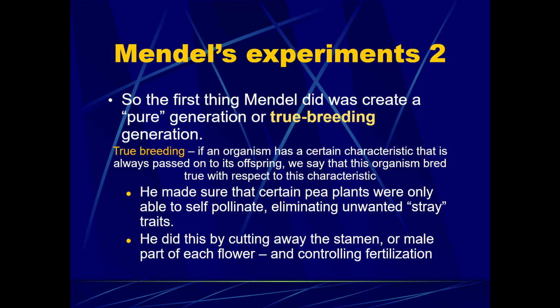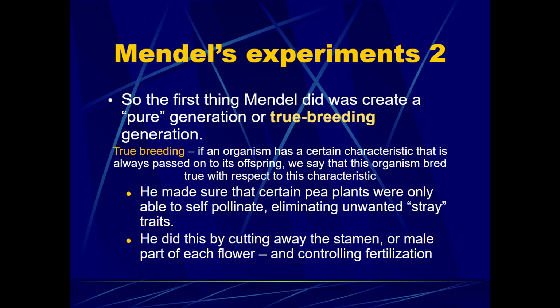So he wasn't necessarily creating plants that bred true for multiple characteristics, but he would create a plant that always passed down, for example, violet flowers. That particular trait would show up again and again in the offspring of a particular plant when it was bred. And he made sure that certain pea plants were only able to self pollinate. And that made sure that no stray traits were ever introduced into that lineage.